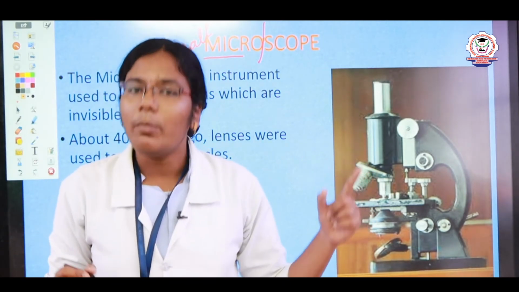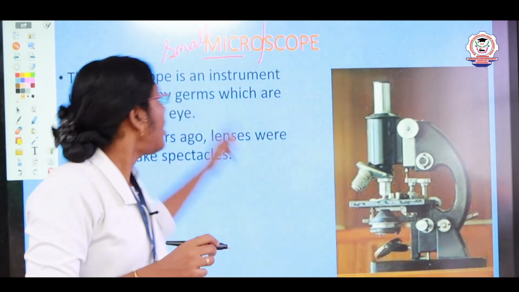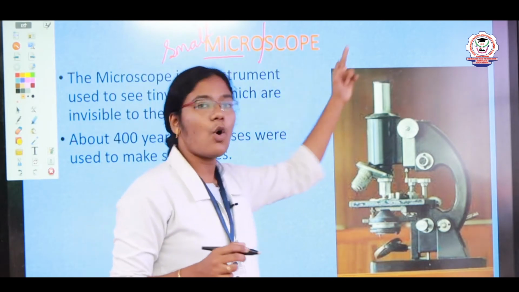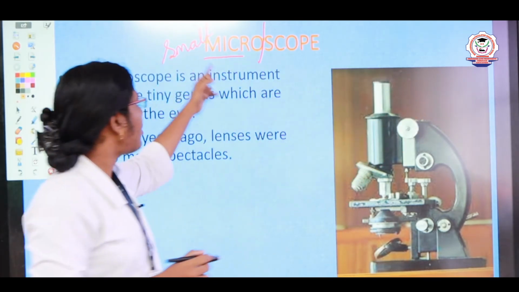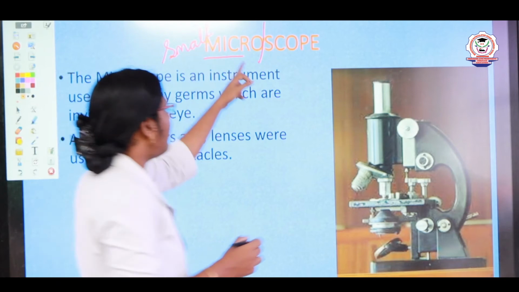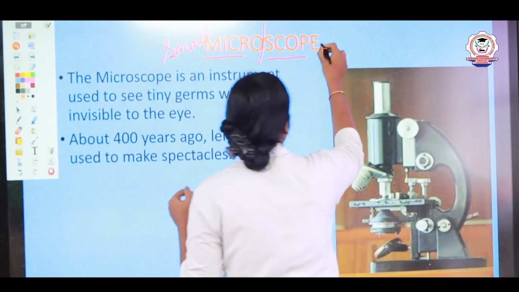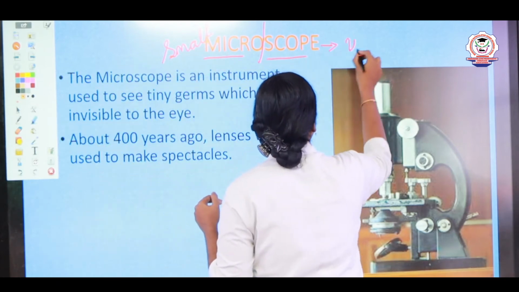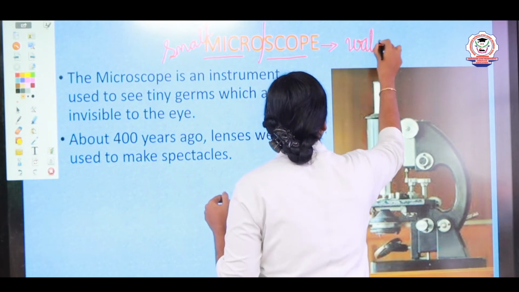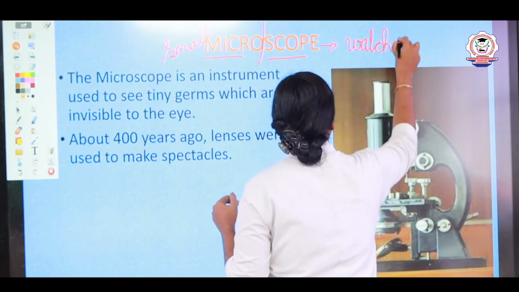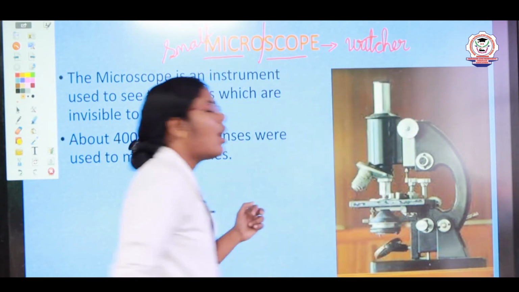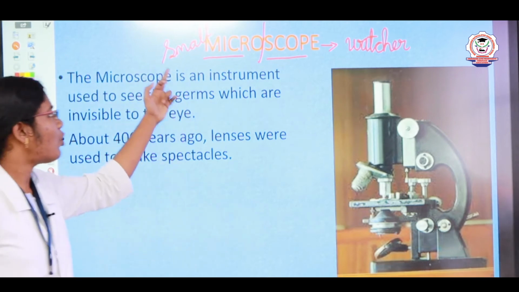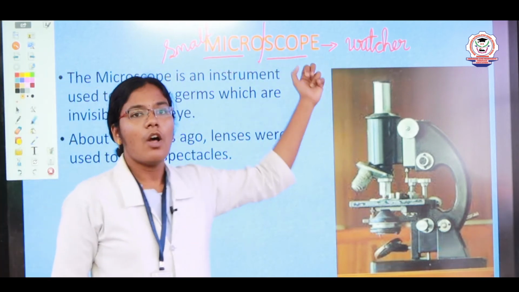Microscope is a combination of two Greek words, micro as well as scope. The word micro means small, and in Greek the word scope means a watcher.